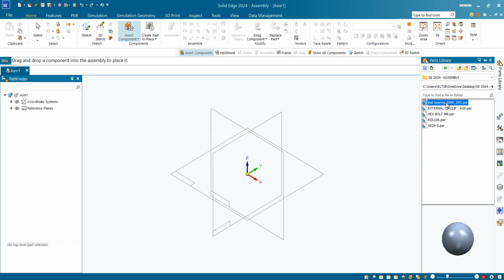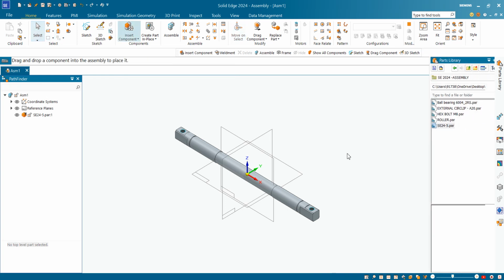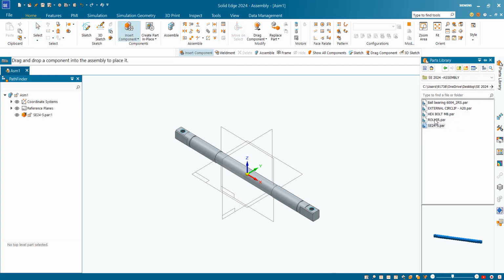Then first of all you can see various types of parts are here, roller. So I will first of all put this part here. Okay, so first of all I have added this part, you can see. Then again I will add two more parts here, so I will again say insert component. Then I will add bearing. Okay, so I will add bearing here.